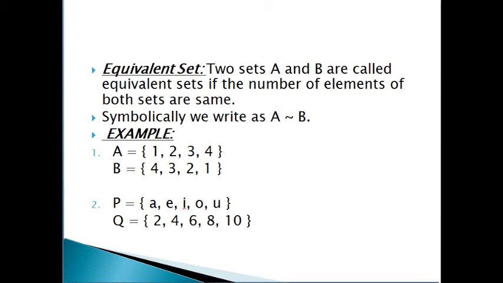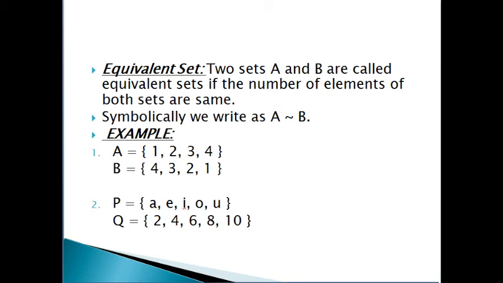Example number 2, set P elements A, E, I, O, U and set Q elements 2, 4, 6, 8, 10. Set P has 5 elements, set Q also has 5 elements.